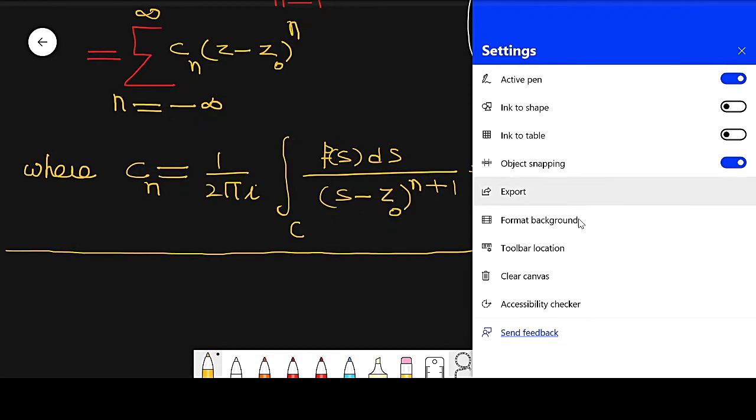Now how will we apply the theorem for the expansion of any function which has a singular point? For example, the first statement is: derive the Laurent series of the functions.